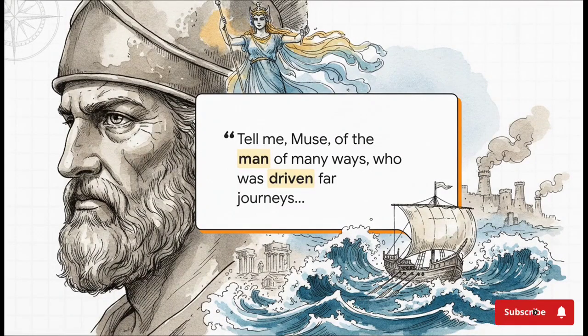Tell me, Muse, of the man of many ways who has driven far journeys after he had sacked Troy's sacred citadel. Right out of the gate, Homer sets this incredibly inspirational, just massive IMAX-scale epic tone. We are immediately thrust into a world of survival, divine forces, and a hero being pushed to his absolute limits.